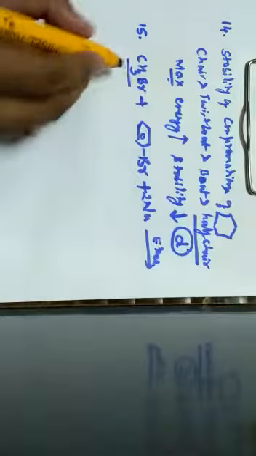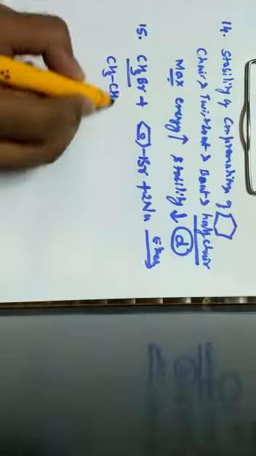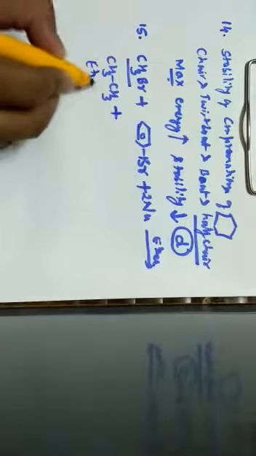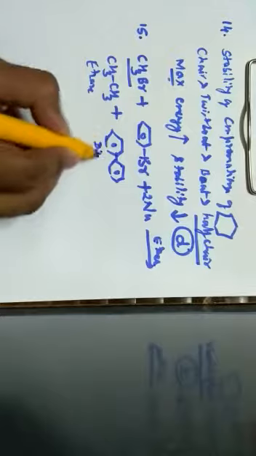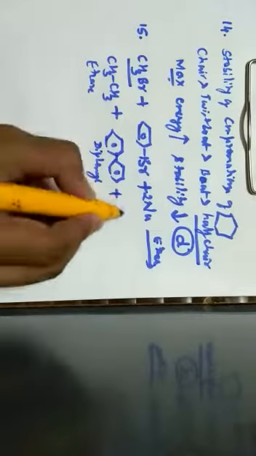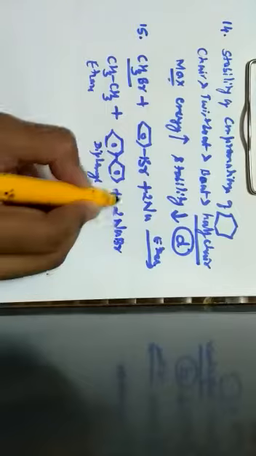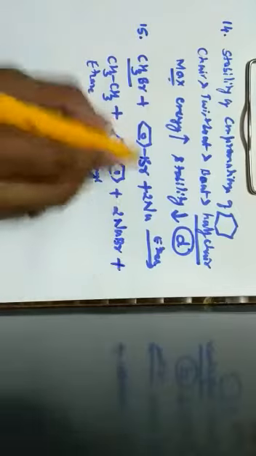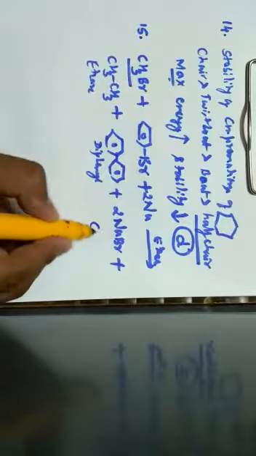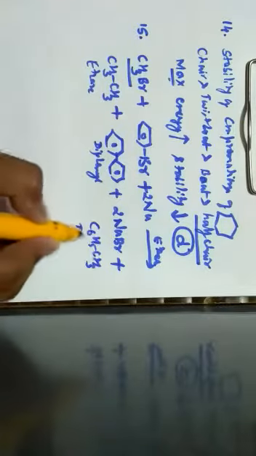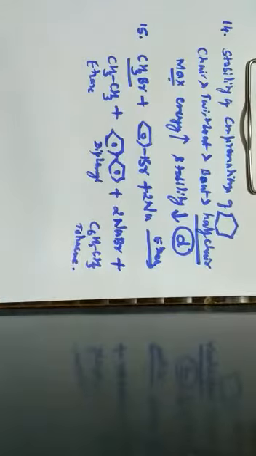Here two molecules of methyl bromide can combine together to give ethane. Two moles of bromobenzene can combine together to give diphenyl, and it forms 2 NaBr as the byproduct. Along with that, one bromobenzene and one methyl bromide can combine together to form a product called toluene. When we go through the options, ethane is given, diphenyl is given, toluene is given. The compound which is not formed is propane, which is given by the option C.